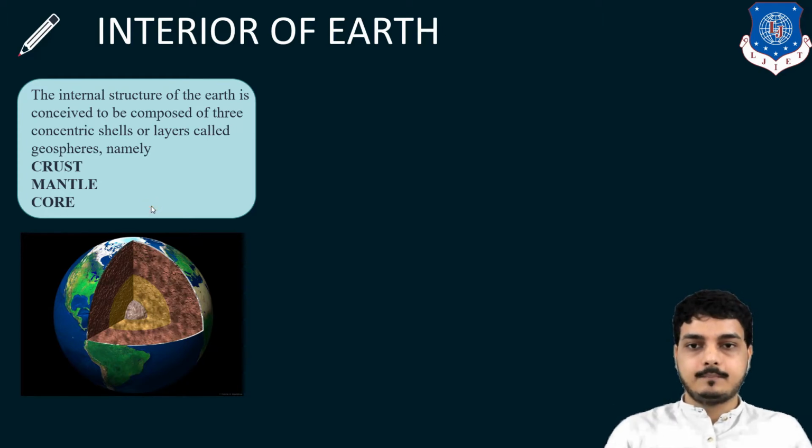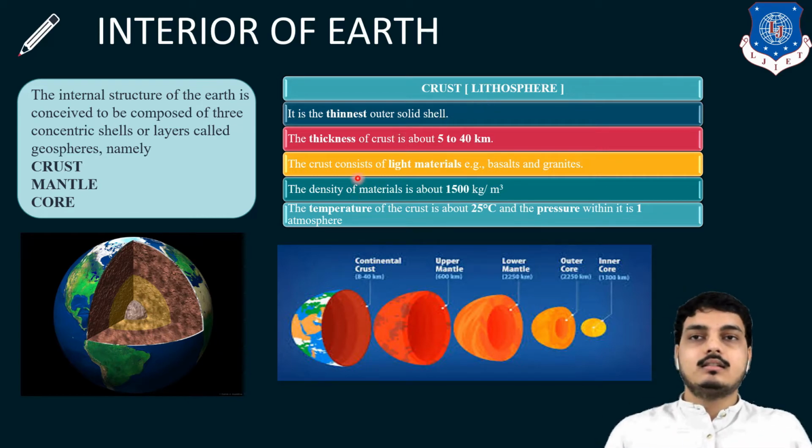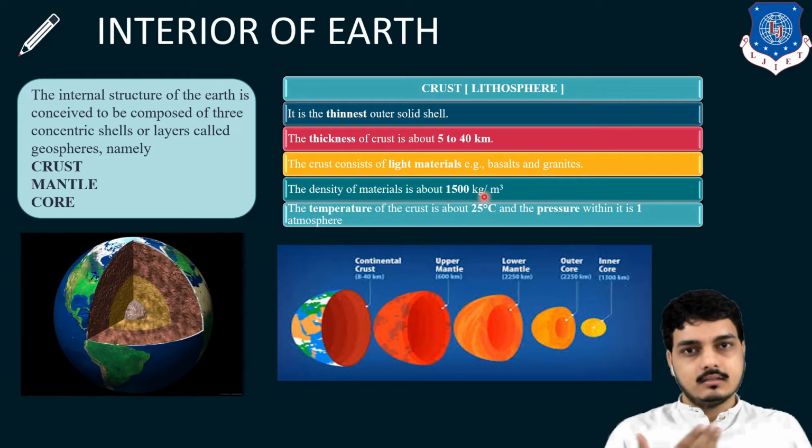So what is crust? Crust is also known as the lithosphere. It is the uppermost part of the earth and consists of around 5 to 40 kilometers thickness. It is the thinnest outer solid shell. Crust consists of light materials such as basalts and granites. The density of that material may vary around 1500 kg per meter cube. And the temperature of this crust is about 25 degrees Celsius with a pressure of 1 atmosphere.